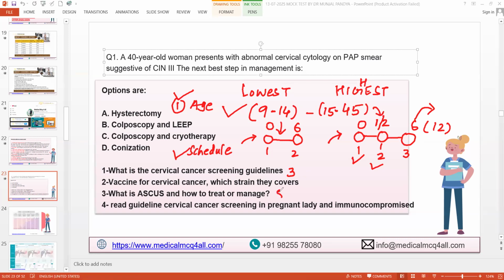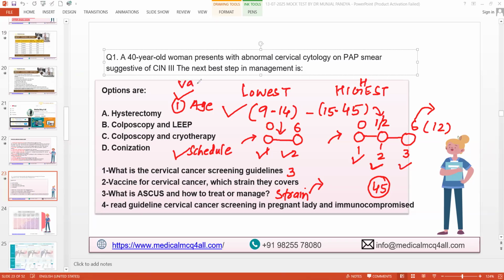Third question, which strains does it cover? At 9 years of age if you are giving this, and at 45 years of age you are giving this, is there any change in the strain or no change in the strain? Which strains does this vaccine cover? You had given the first dose, the second dose, here the first, second, and third dose. Which strains does this vaccine cover?